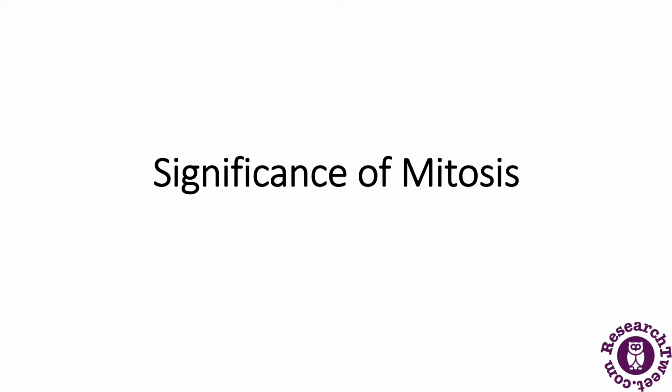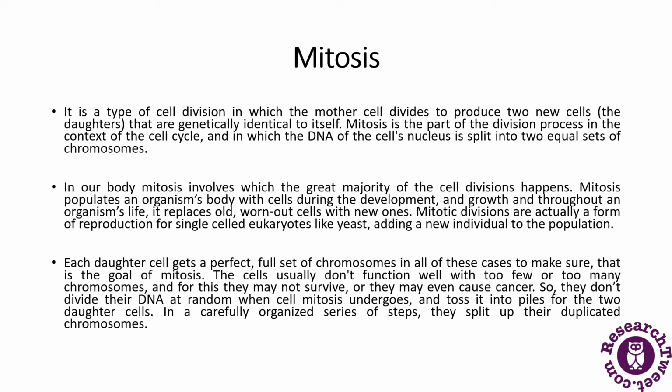Hello everyone. So the next topic which we are going to study is mitosis. Mitosis is the process that partitions the newly replicated chromosomes equally into two daughter cells. First we will be discussing what mitosis is. Mitosis is a type of cell division in which the mother cell divides to produce two new daughter cells. They are genetically identical to each other.